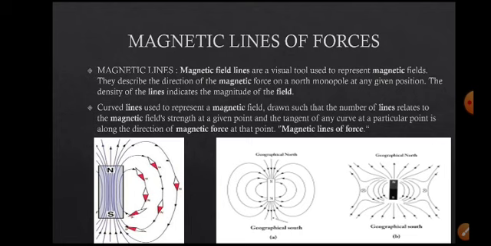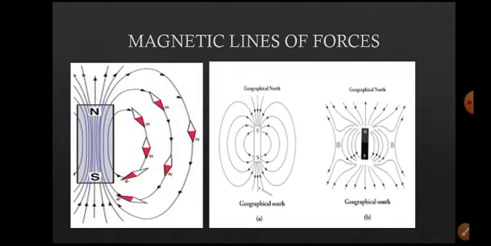And when you put a geographical south pole and the magnetic north pole, then you get a different pattern of the magnetic lines. So it shows that the field strength is different in these two conditions. When the north pole of the magnet is placed towards the north pole of the earth, and when it is placed towards the south pole, it shows different patterns. You can see we have a practical based on these magnetic lines of force. You have to draw these.